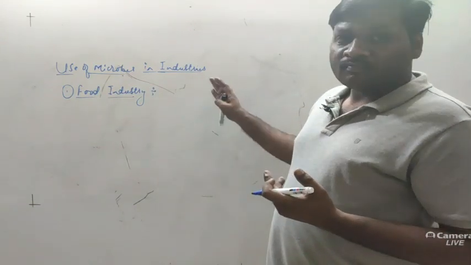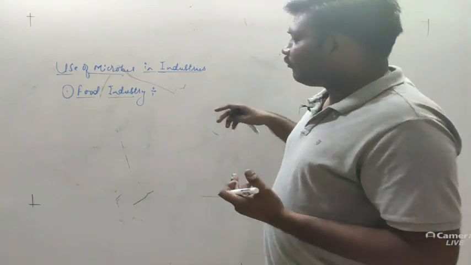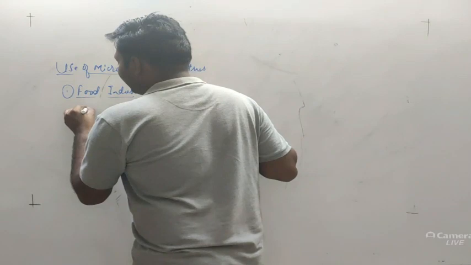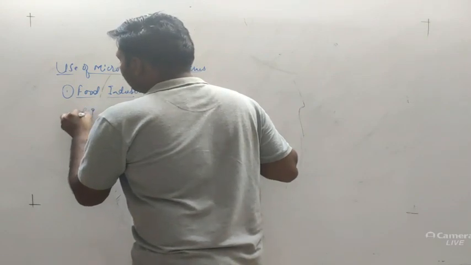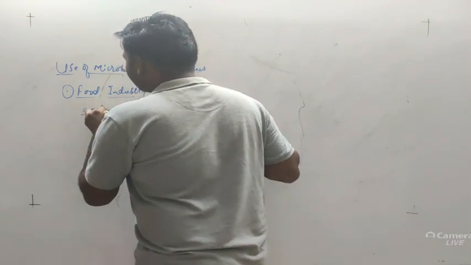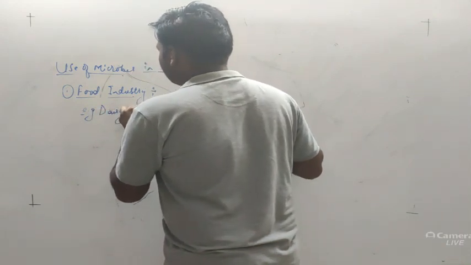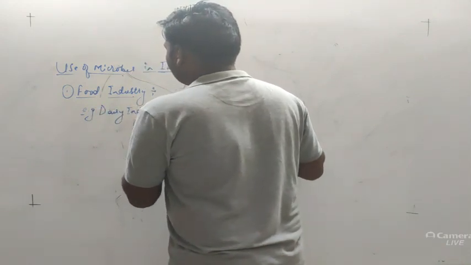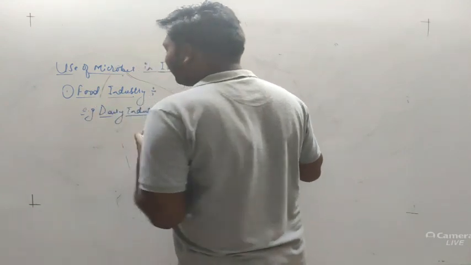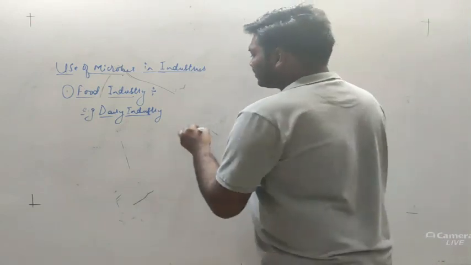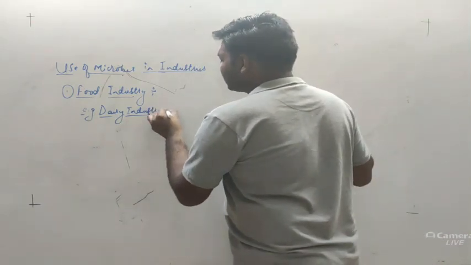Now apart from that, in the food industry we can take the dairy industry as an example. In the dairy industry we see the production of dairy products. What are the different dairy products?